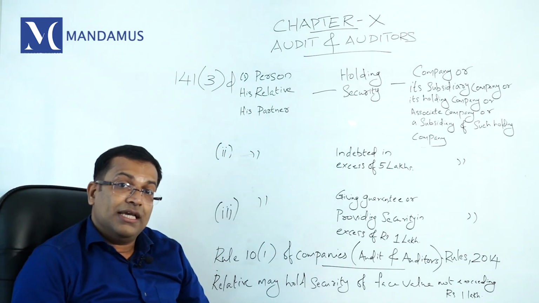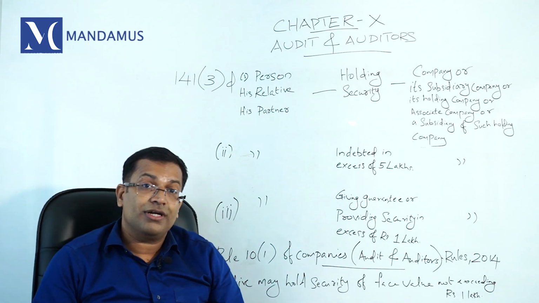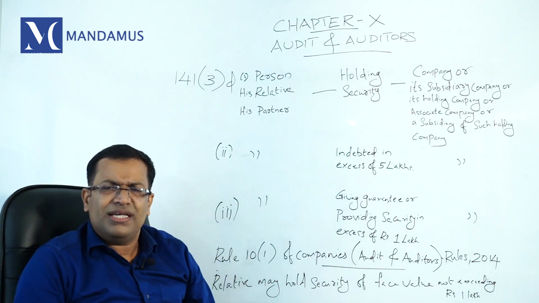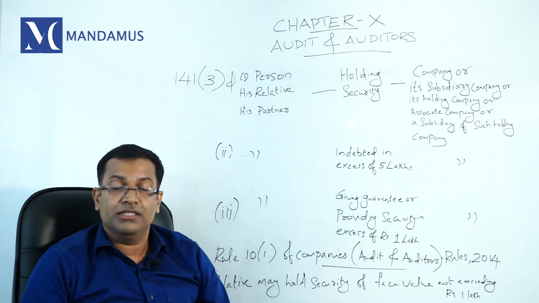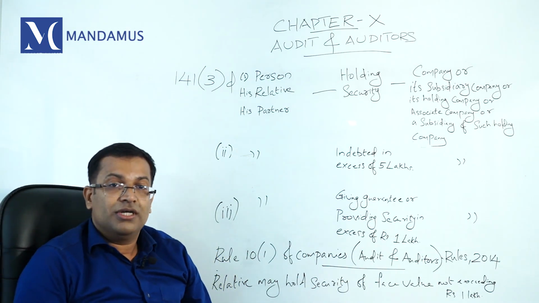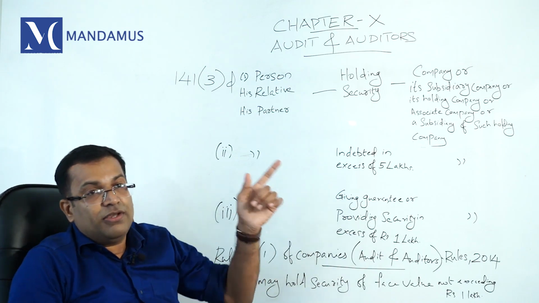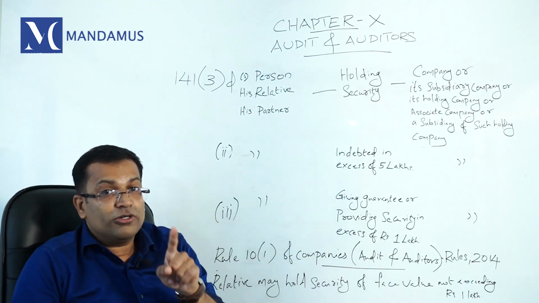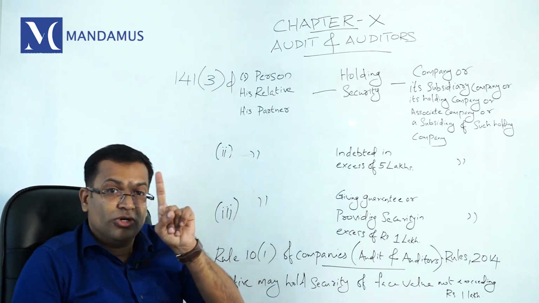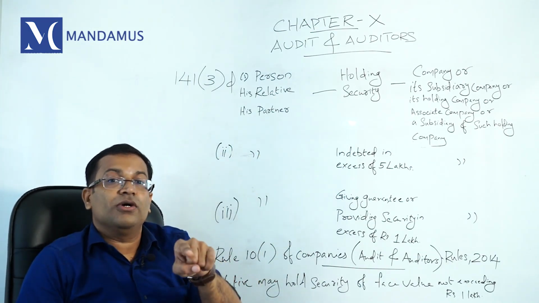What is security? Securities is defined in the Securities Contracts Regulation Act, SCRA. So security means not just shares. Security means shares, debentures, bonds, stock, etc. So that means if you want to become a statutory auditor of a company, you cannot hold security. Not only you, your partner or your relative.